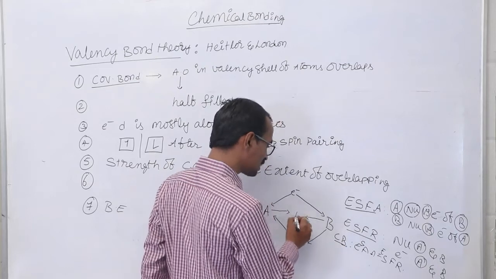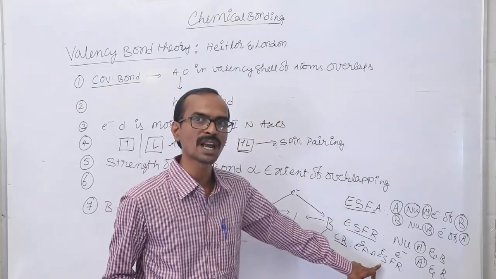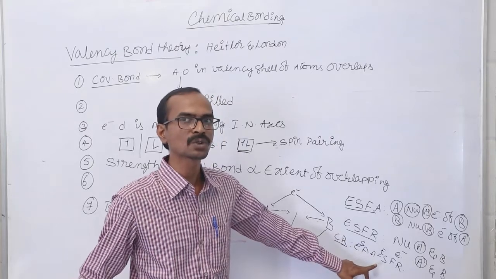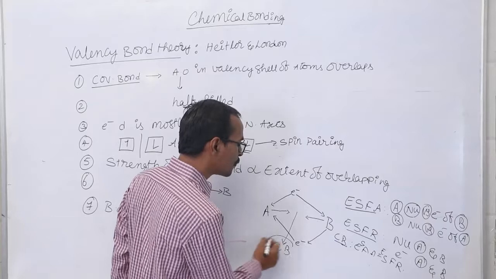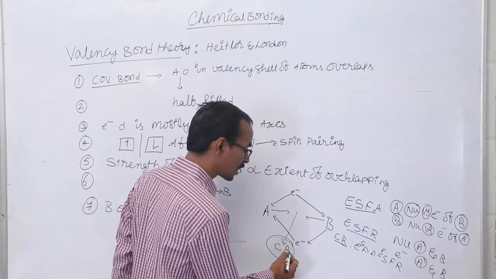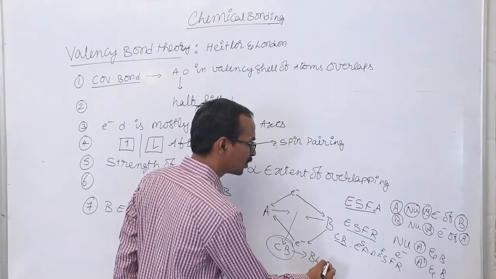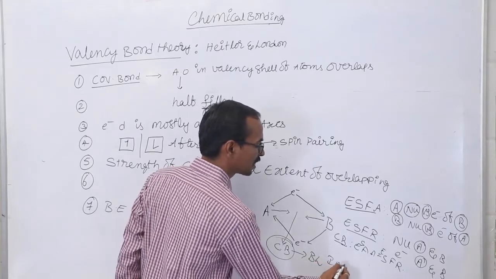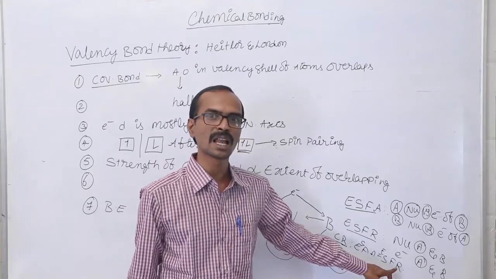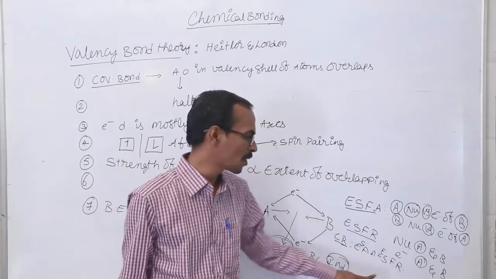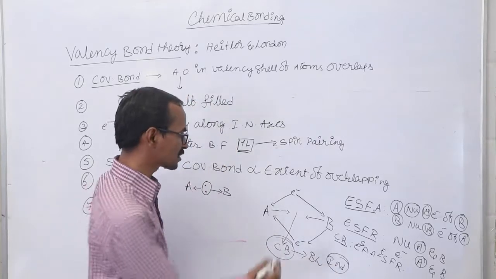The distance at which the electrostatic forces of attractions are equal to the electrostatic forces of repulsions is called the bond length.